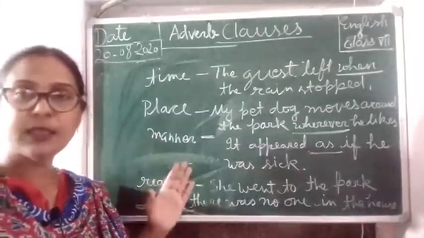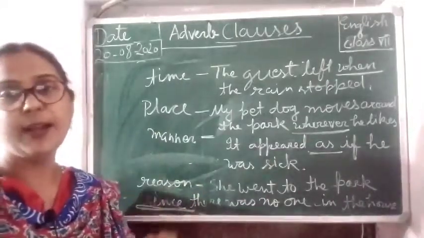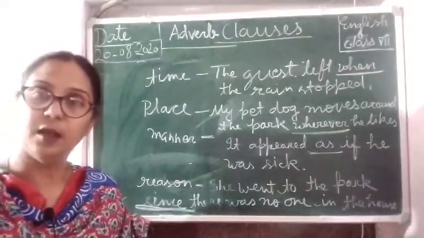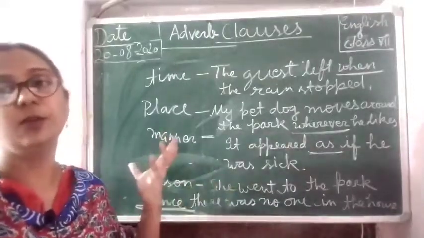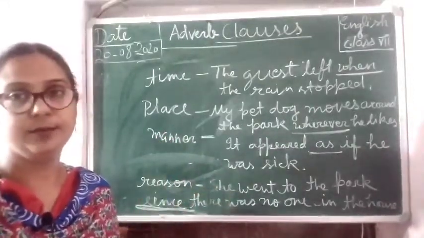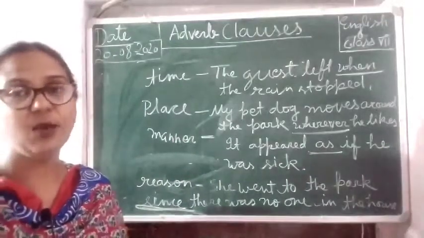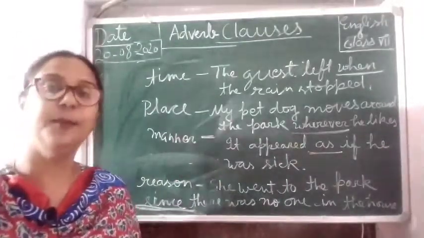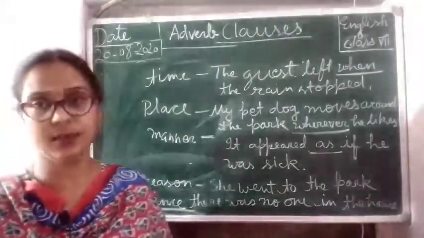So it is so easy for us to find out where the adverb clause of time, where the adverb clause of place is. So let's start solving the exercises which are based on adverb clauses.